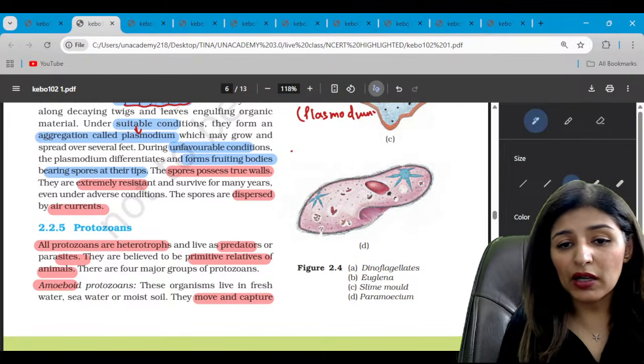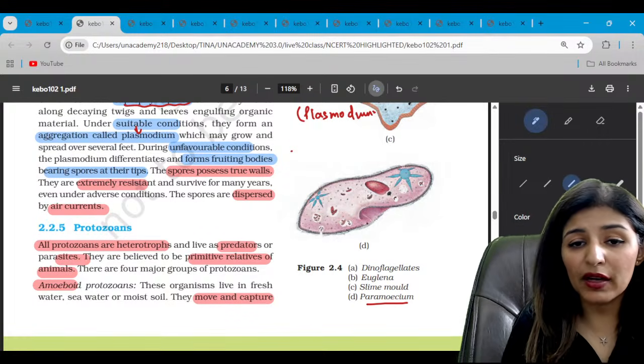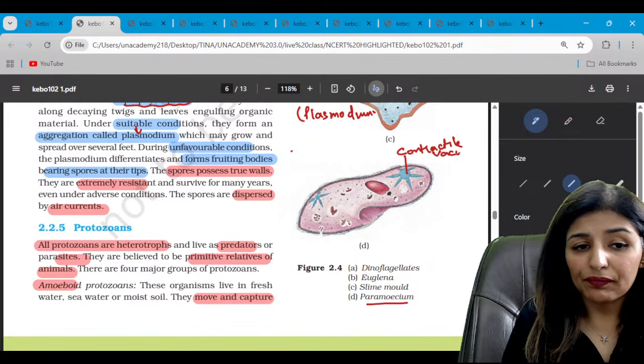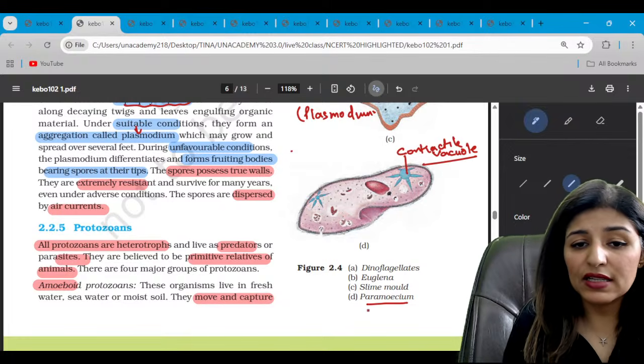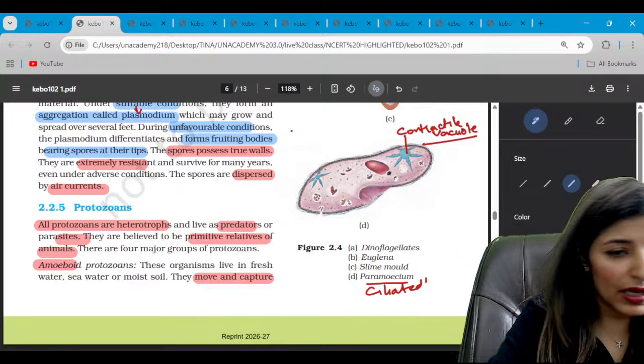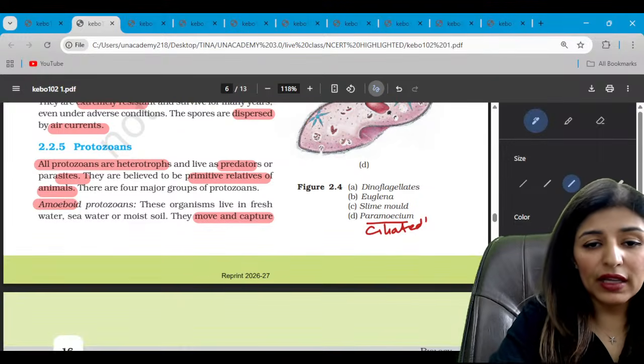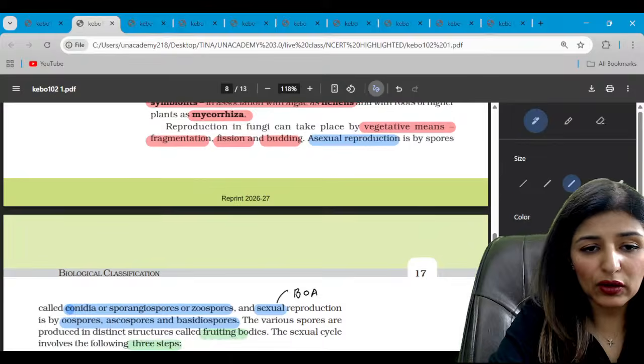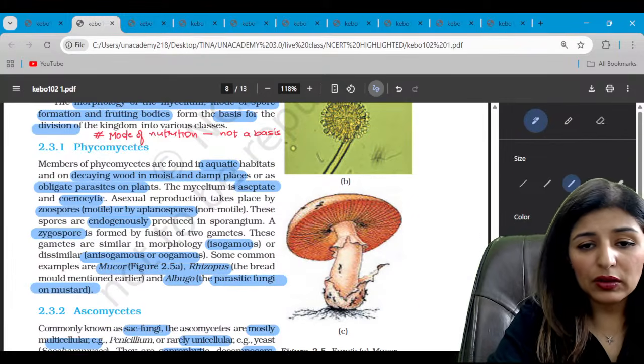Now the last diagram that you are able to see here is that of Paramecium, the slipper organism, right? This is the contractile vacuole that is shown. Clear to all? And this is a ciliated protozoan. Is that clear? Let's move on to the next diagrams now.